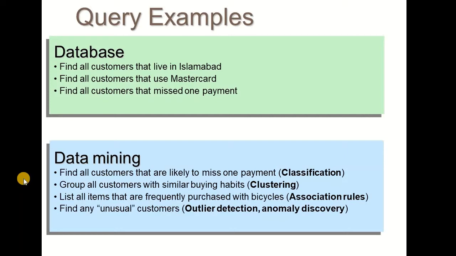An example of association rule mining is list all items that are frequently purchased with bicycles. So over here we are finding the relevance between different items. Bicycles are being purchased and we want to see what items are purchased with it. So we are not particularly interested in the customers who are buying it, but we are rather more interested in which items are more purchased with which other items.